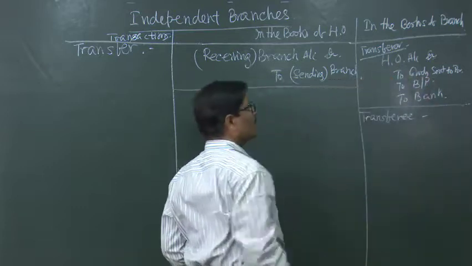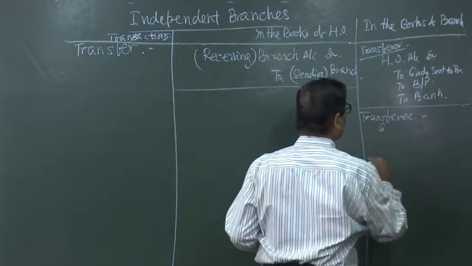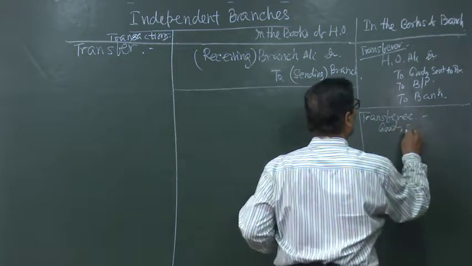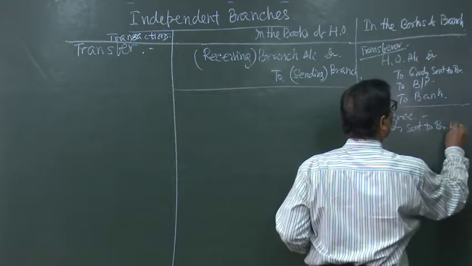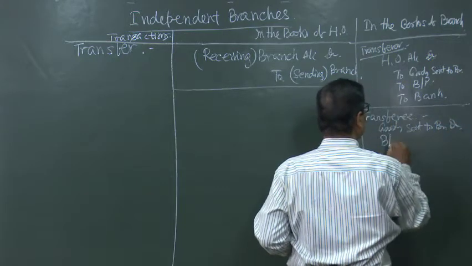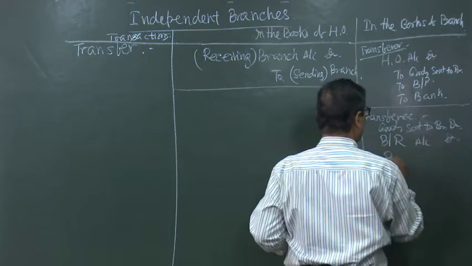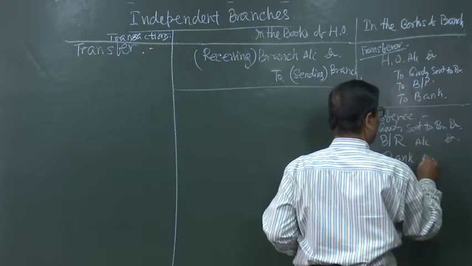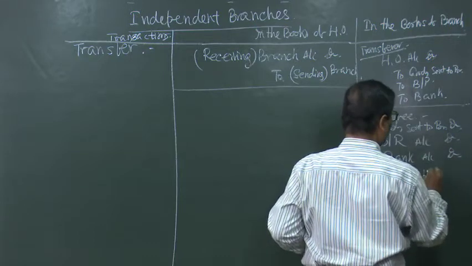But in the books of the transferee, the one who receives all these goods, they will write goods sent to branch account debited, bills receivable account debited, bank account debited to head office account.